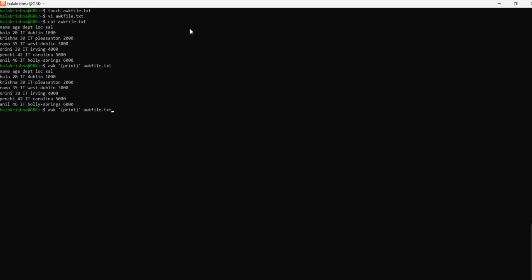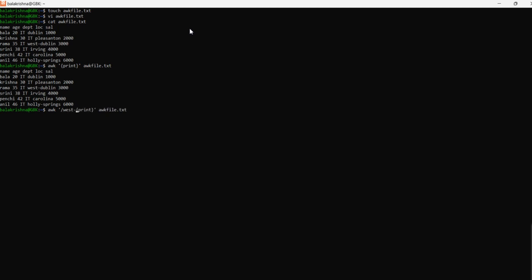Now let's see, I would like to access specific pattern data which the file holds. I'm interested in displaying only that particular line. So in this case, how to fetch it? For example, I want a string containing West Dublin. That line only should get displayed for me. I'm interested only in that particular line. In that case, how to do it?